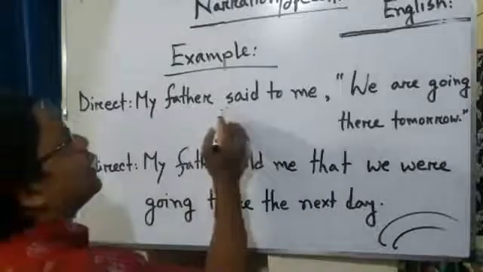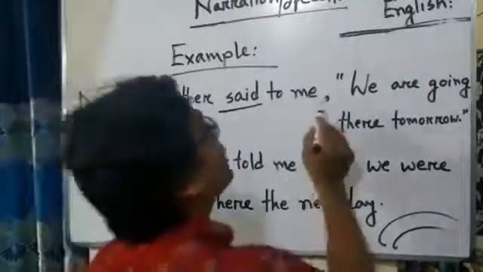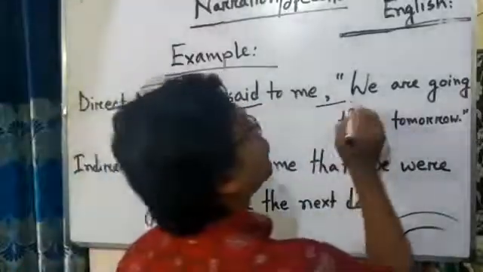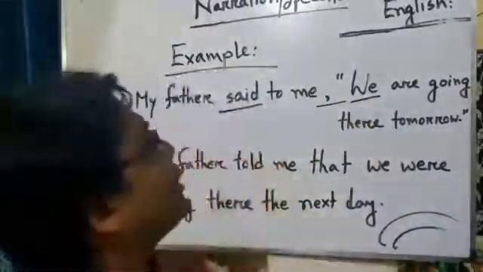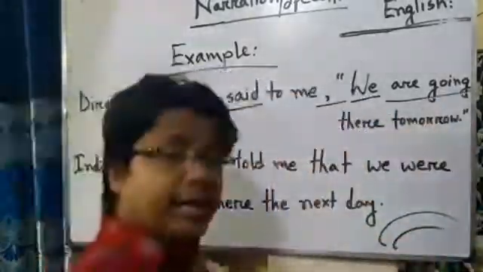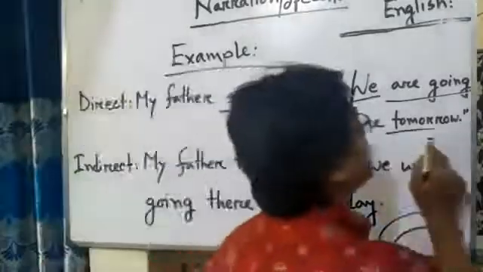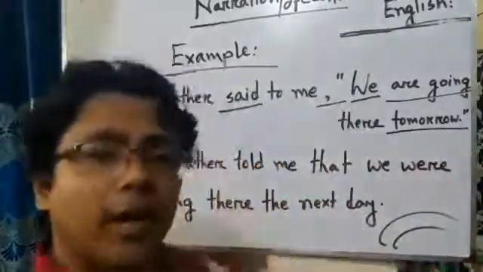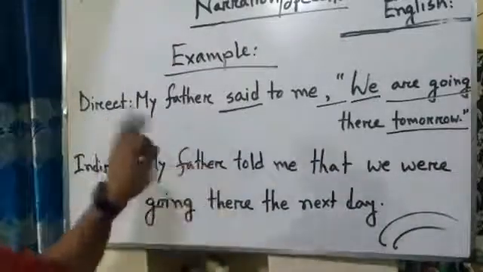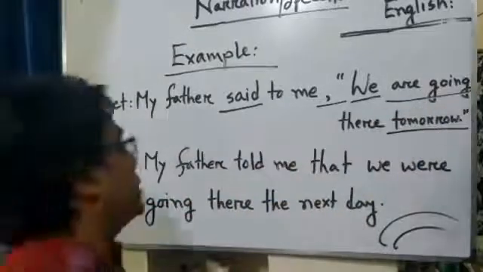It means first we have to change the reporting verb and the inverted comma. After that we have to change the subject. Then we have to change the verb or tense. After that we have to change the adverbial word. In this sentence, tomorrow is the adverbial word. So we can identify the parts where we need to change.